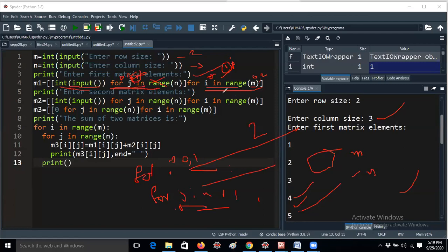But I am checking J value for J in range of N. N means I am giving 3, that means 2 by 3. So the J value will be iterated 3 times, that means 0 comma 1 comma 2. So it will be iterated 3 times. So in that way it will be executed.